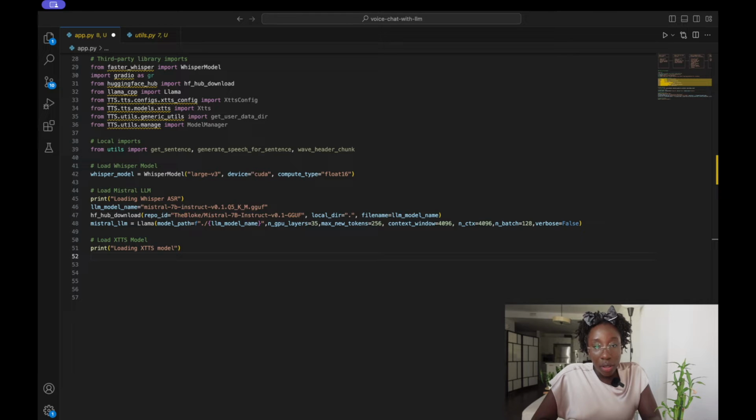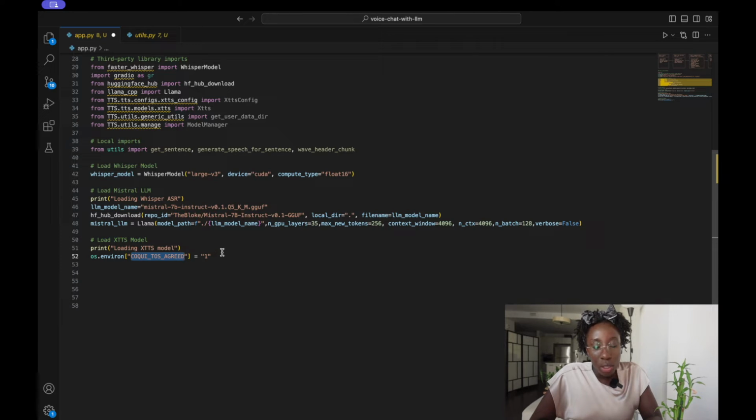One of the requirements to use the XTTS model is to agree to the terms of service of Coqui AI. In order to do that, we need to set the environment variable for the terms of service agreed to 1, to say that we have read the terms of service and agreed to it.